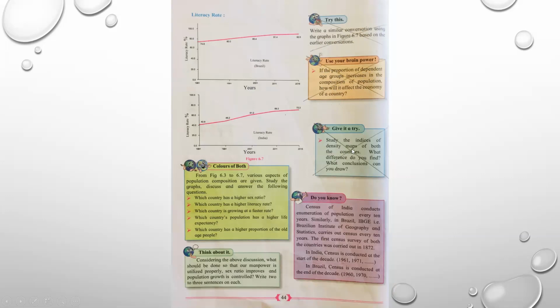Study the indices of density maps of both the countries. What difference do you find? What conclusions can you draw? Please cancel this box.